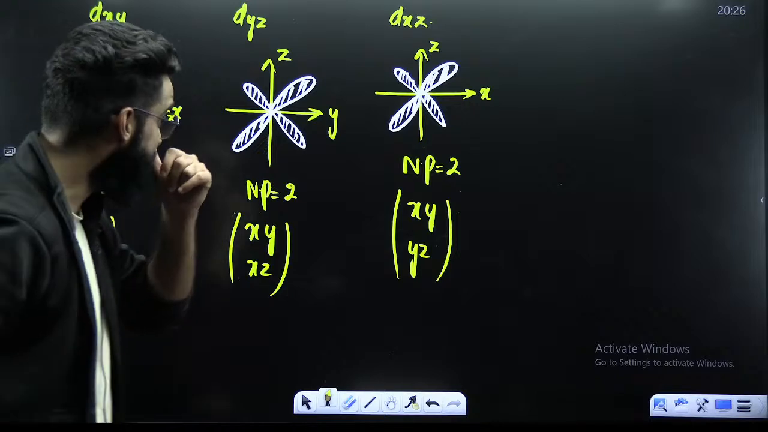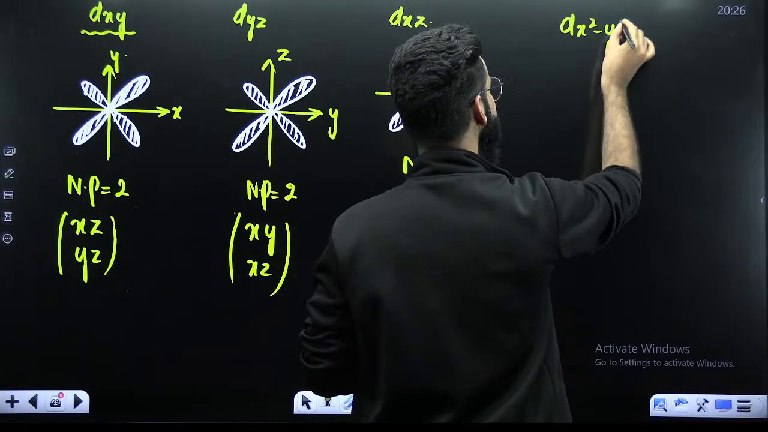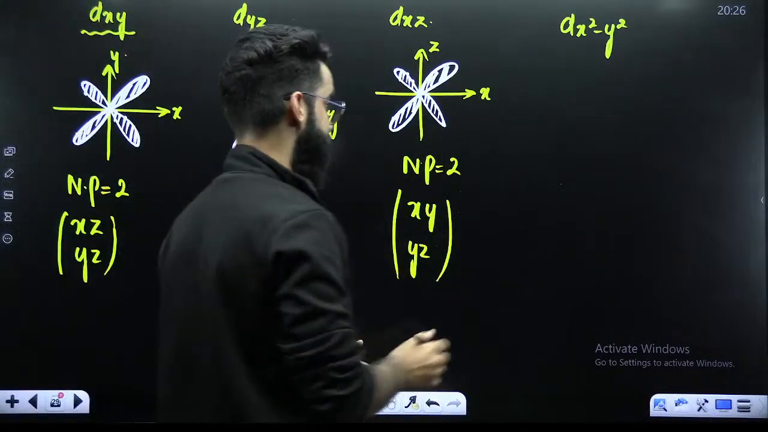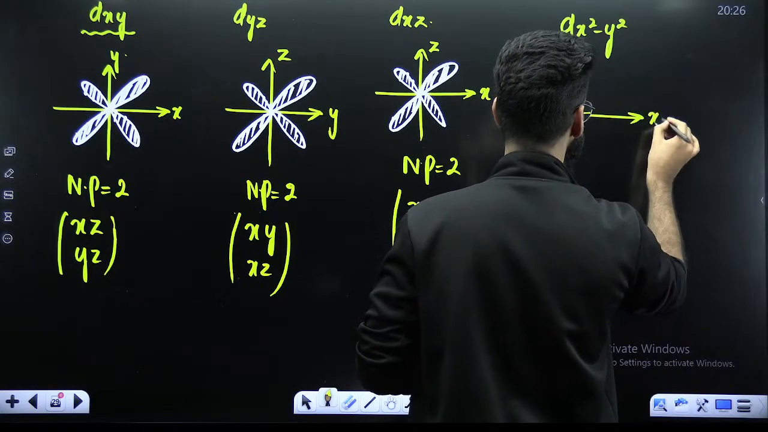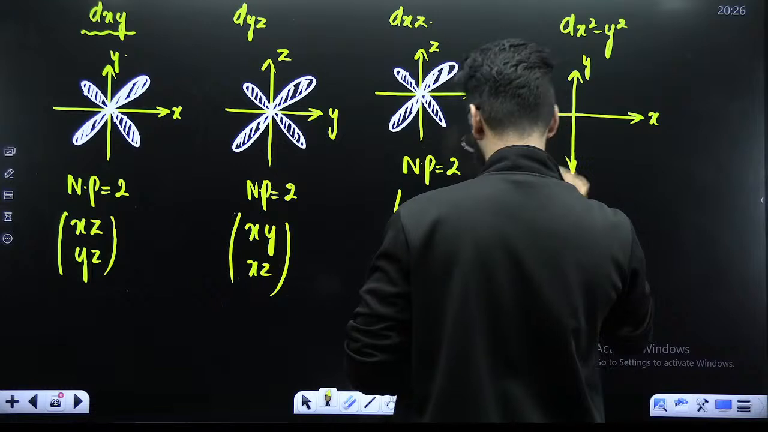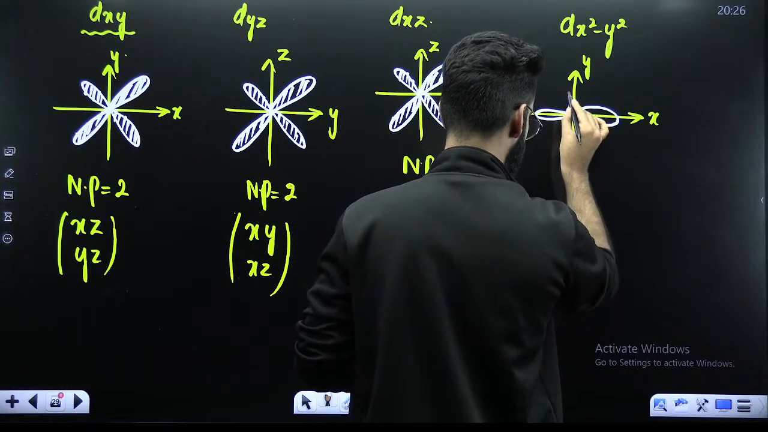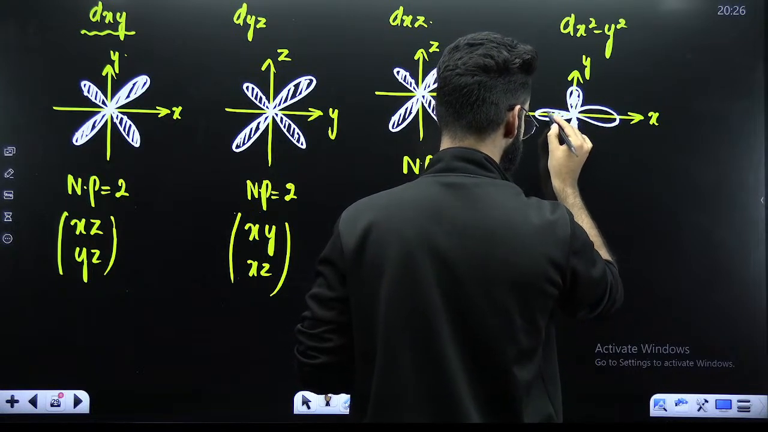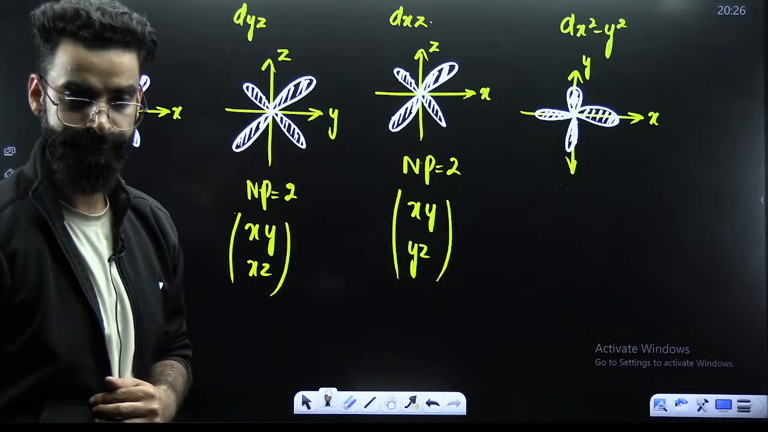Perfect. Now guys, there is something called dx square minus y square, which is the axial d orbital. So the lobes will lie along the axis. For example, this is your x-axis, this is your y-axis. The lobes will lie along the axis. This is how your dx square minus y square will look like.